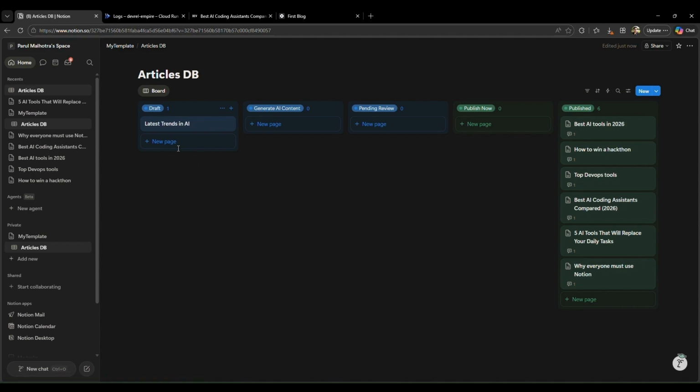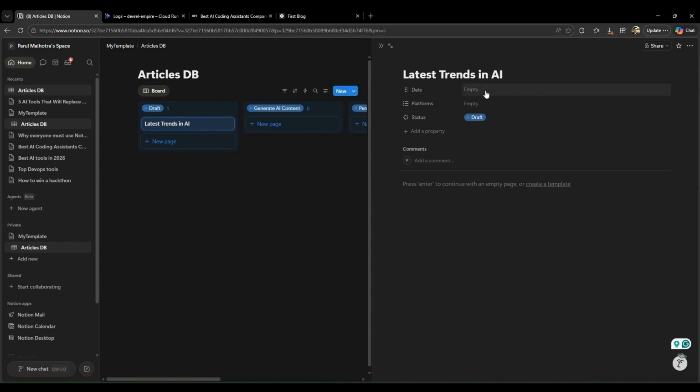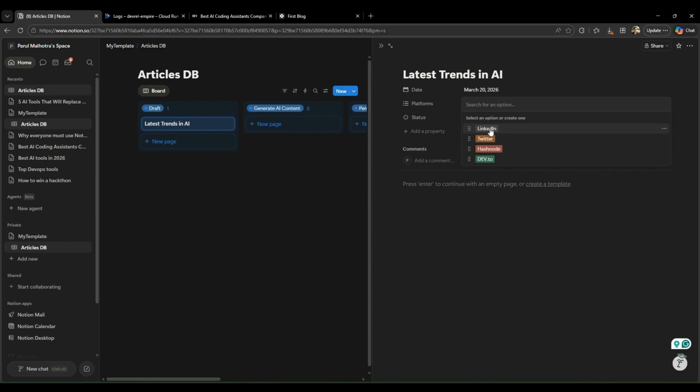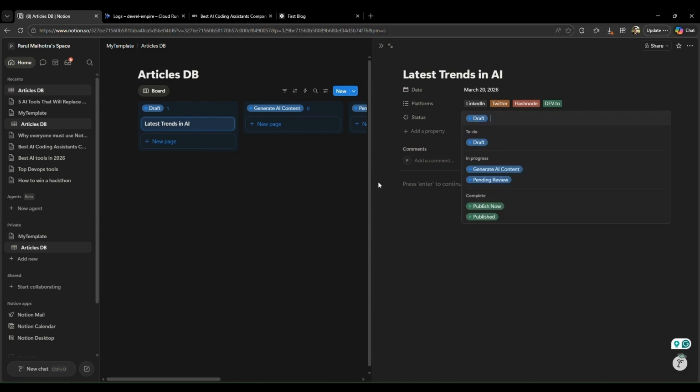By just giving a title, selecting a publish date, selecting multiple platforms, and giving a small prompt of what you want to create, this could save a lot of time and effort. Notion MCP tools work great actually.